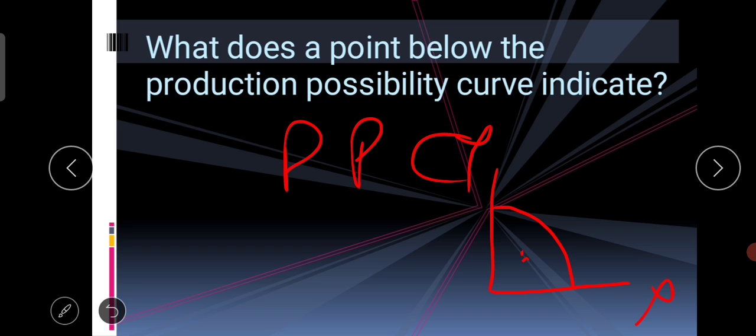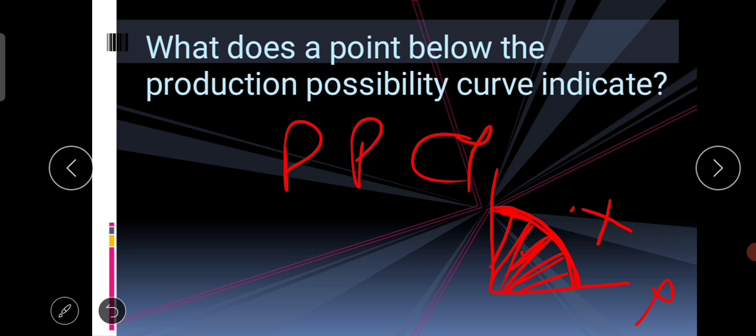So there may be two other types of question that arise here. One is, what does a point above the PPC curve indicate? If there is any point above the PPC curve, what does it indicate? It indicates that there is scarcity of resources. That means at that point an economy cannot produce because there is scarcity of resources. So the production capacity of the economy is that area. This is the boundary line. So economy can produce that much with its limited resources.